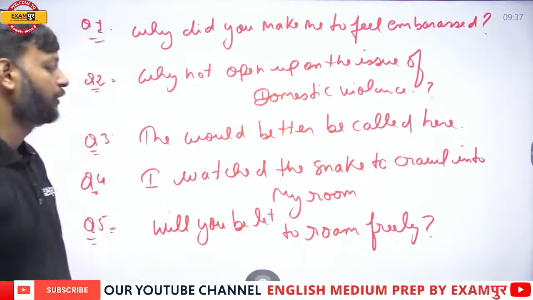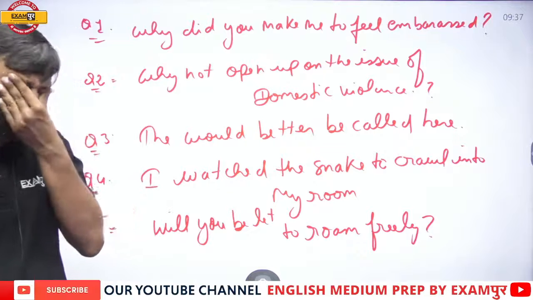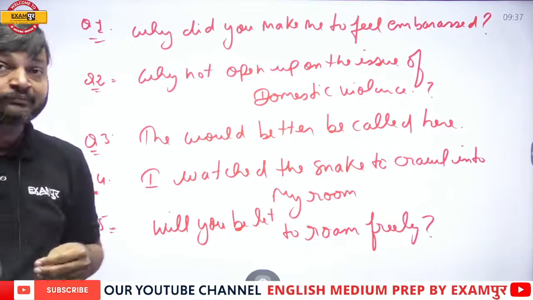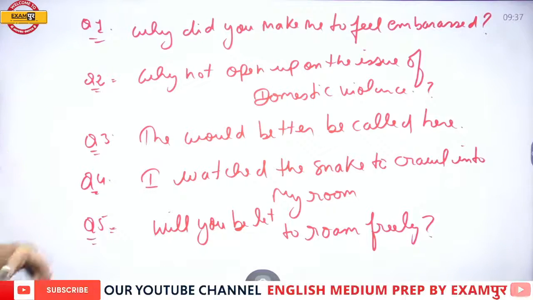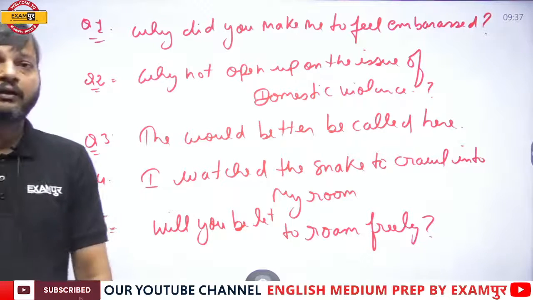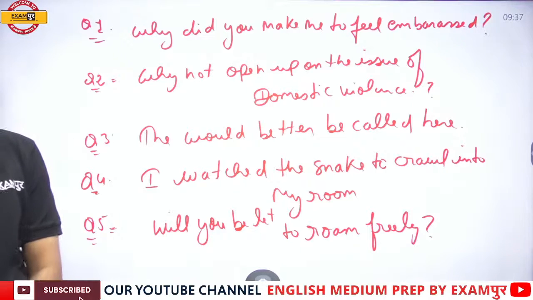Will you be let to roam? To roam. Roam means wander. Okay. Moving here and there without any purpose. Wander. So these are 5 sentences. Answer all these. Is there an error in any of these 5 sentences?